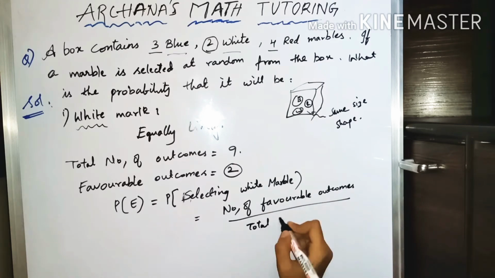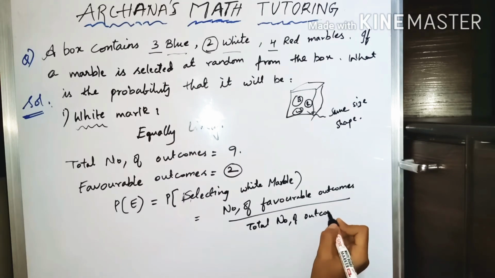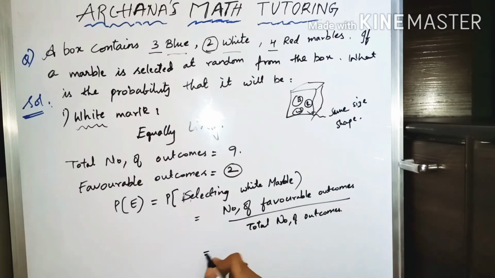So the number of favorable outcomes is 2, because there are 2 white balls, and among how many? 9. So from 9 you need to select a white ball. That is, 2 by 9 is the probability, saying there are totally 9 balls and you are going to select 2 balls from it.